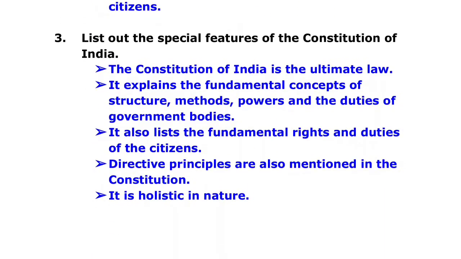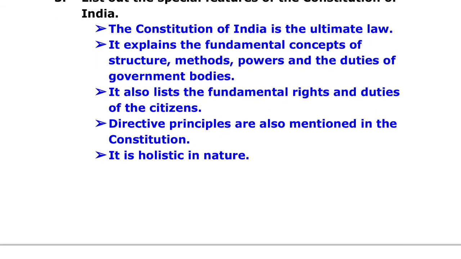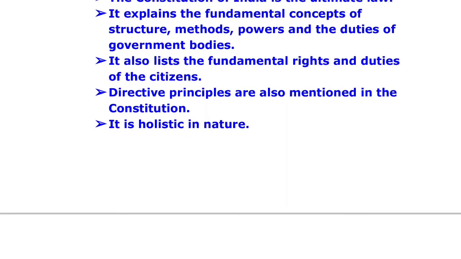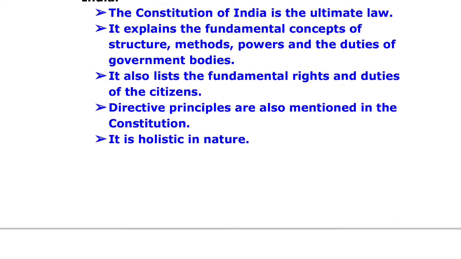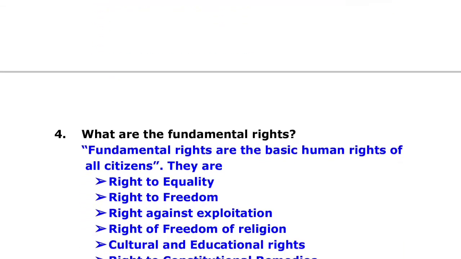Third one, list out the special features of the Constitution of India. Answer: The Constitution of India is the ultimate law. It explains the fundamental concepts of structure, methods, powers and the duties of government bodies. It also lists the fundamental rights and duties of the citizens. Directive principles are also mentioned in the Constitution. It is holistic in nature.